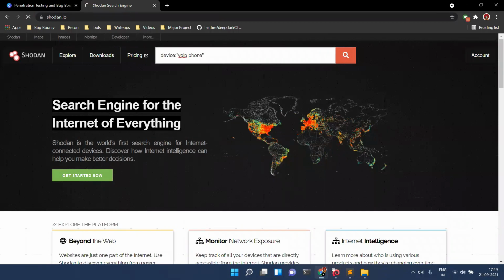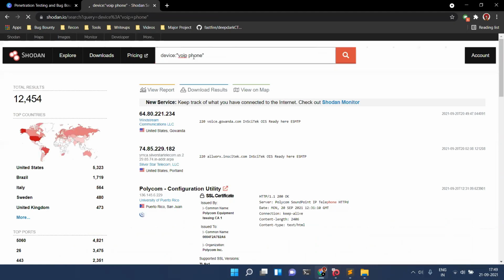Sir, is it safe to use the Shodan website without using a VPN? Yes, sir, it's completely safe. Shodan basically does what Google does. Google's robot crawls all the websites and stores them in a database, right?